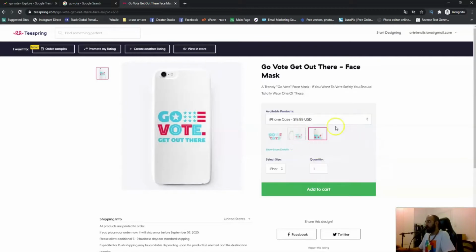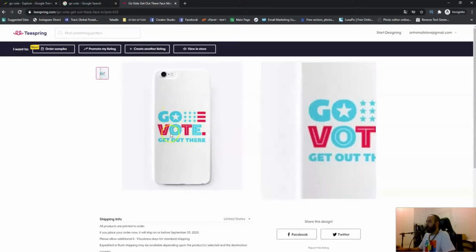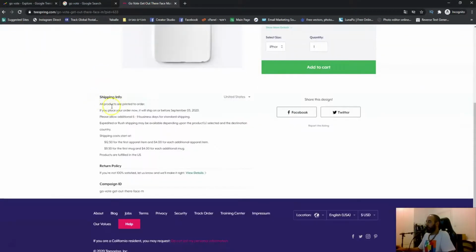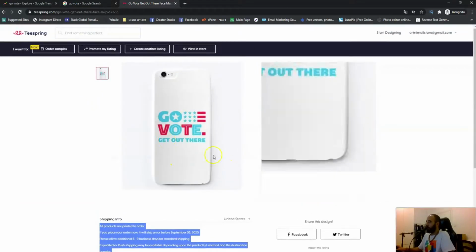And as you've seen, it takes a few minutes to do it. You can repeat this method over and over again, so you can make money online over and over again, because people can now buy this product. Teespring ships it for you. They have a return policy for you. They do customer service and everything, as I've showed you. You don't need to market it. You don't need to know anything. Everything is already done for you. You just come with the design.